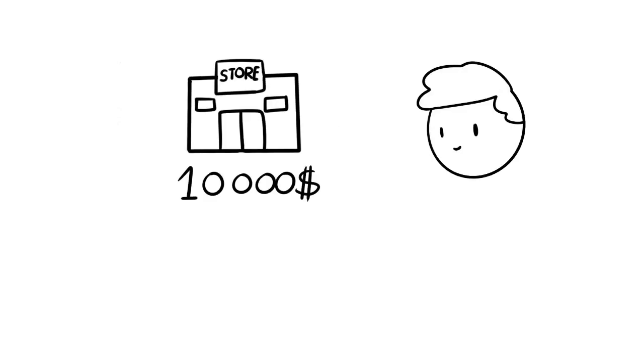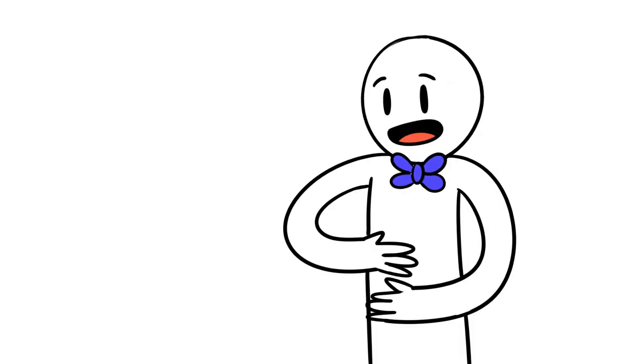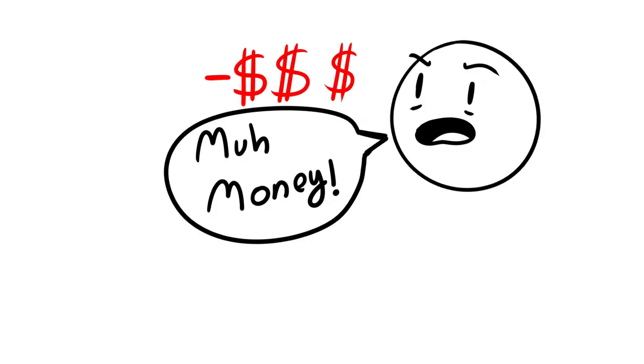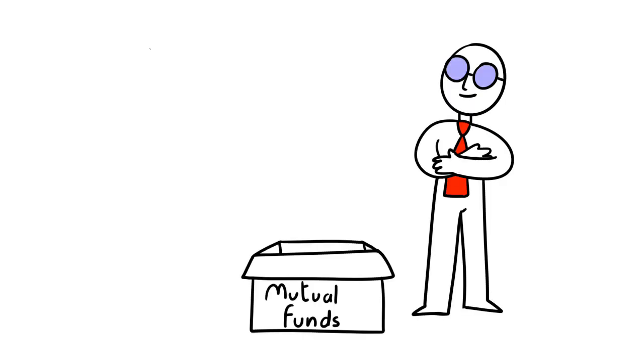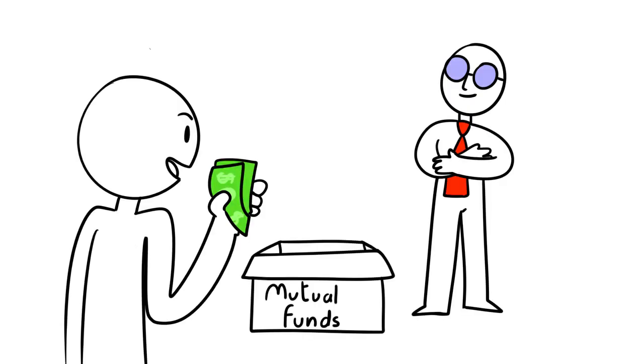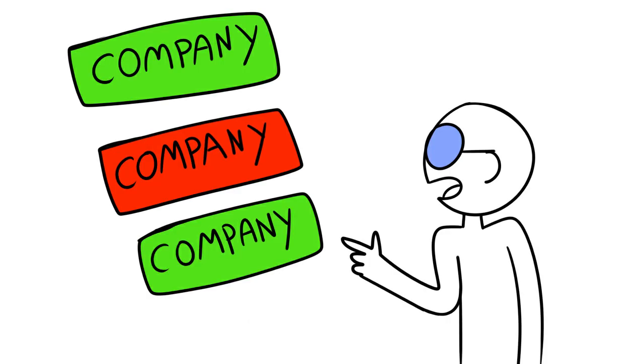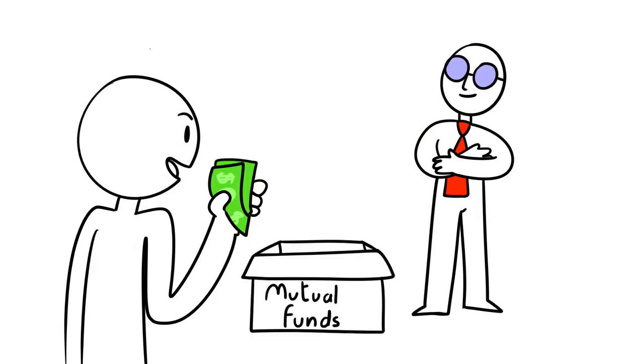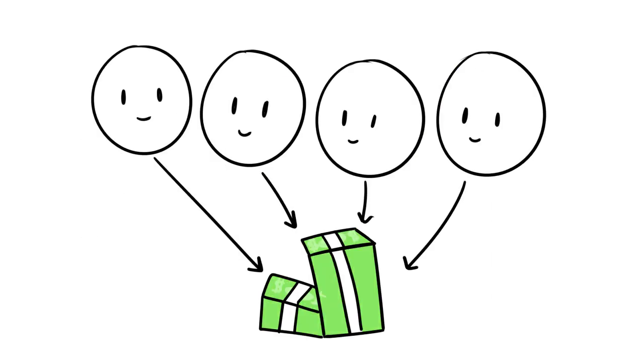Let's say you heard about Mike's grocery store and you wanted to take part in a similar situation, but you don't know how to do it and you are afraid to lose your money. Well, a mutual fund is basically people giving their money to an expert stock trader, someone who knows what opportunities will turn out well and which ones to avoid. And with his experience, he will invest in multiple companies with the money people gave him. The sum of that money is called a fund, and that's what a mutual fund means.